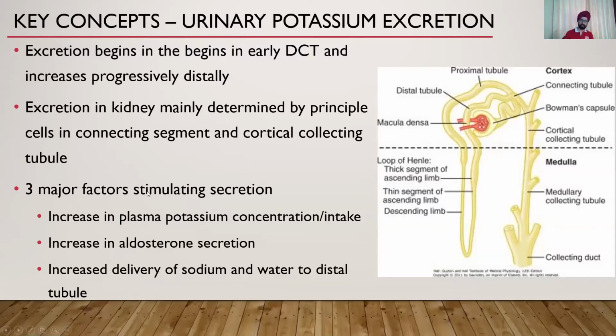So remember, aldosterone increases the reabsorption of sodium and increases the secretion of potassium. So it helps in sodium retention and potassium excretion. And it increases when there is an increased delivery of sodium and water to the distal tubule. So a patient who has proper perfusion of the kidney and there is distal delivery of sodium and water will have a proper, well-stimulated potassium excretion.